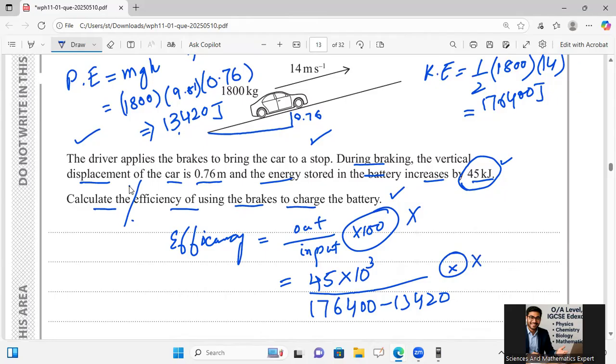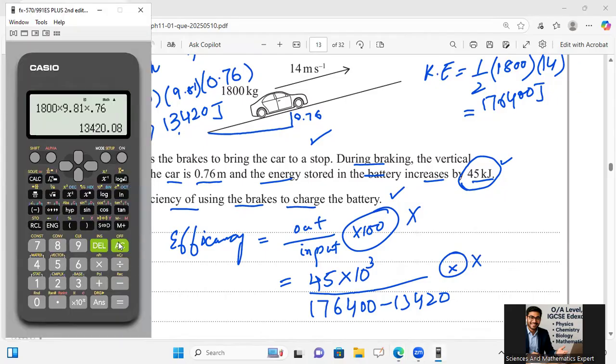Okay, for this one, let's go for the calculation. Fraction introduced: 45 multiplied by 10 raised to power 3 divided by 176400 minus 13420 equals 0.276. 0.27 is fine.